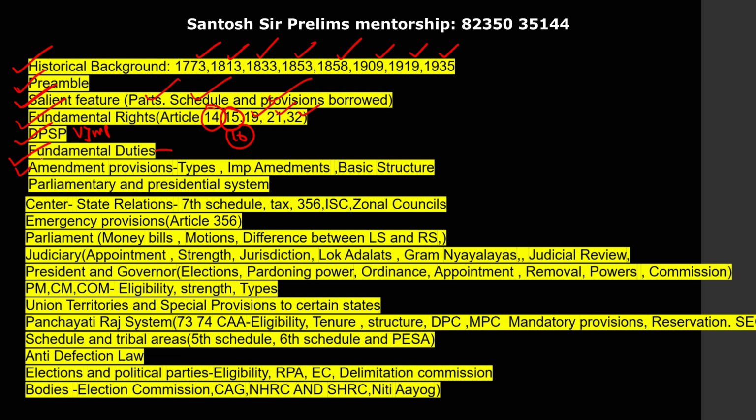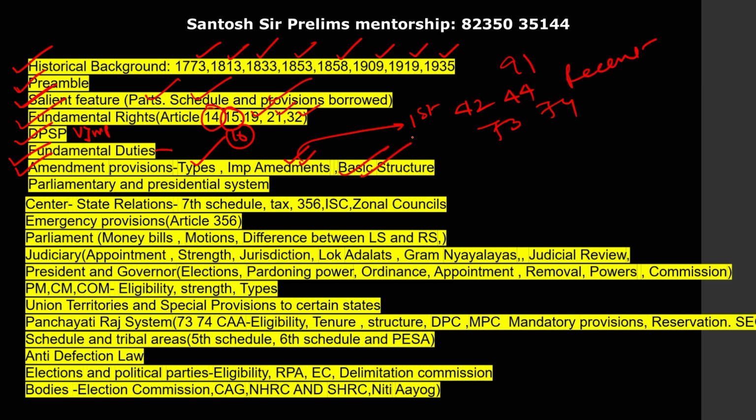Next, amendments, a very important chapter, types of amendments and important amendments. Guys, UPSC has been asking questions on the first amendment, 42nd amendment, 44th amendment, 73rd amendment, 74th amendment, 91st amendment. A lot of questions have come on important amendments, very important, recent amendments.